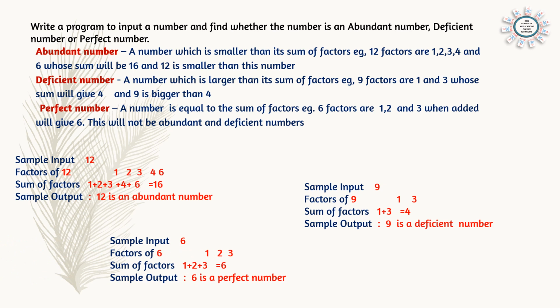And next is the perfect number that we have done now. A number which is equal to the sum of its factors. So the factors of 6 are 1, 2 and 3. Find the sum of the factors of 6: 1 plus 2 plus 3, that is 6 itself, which is same as the original number. So it is a perfect number.